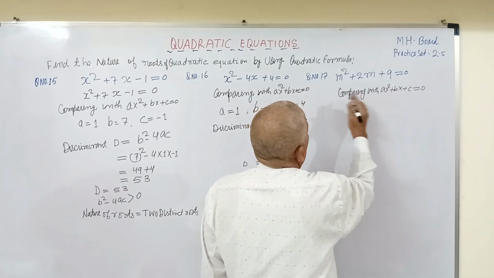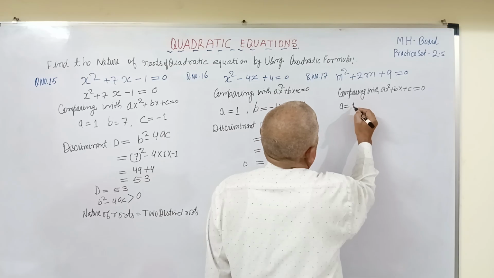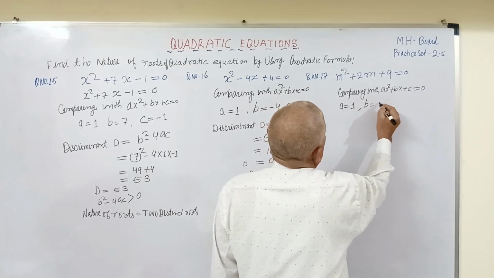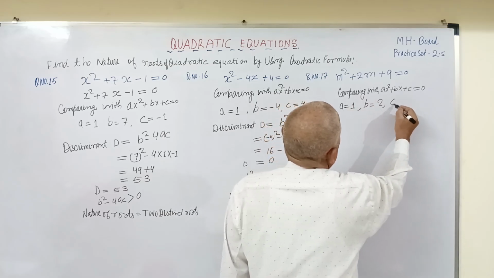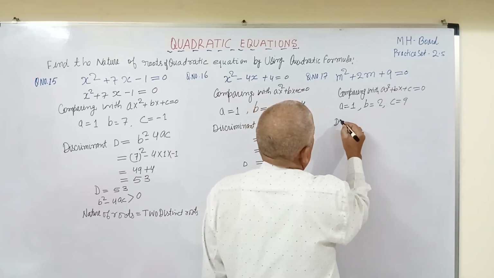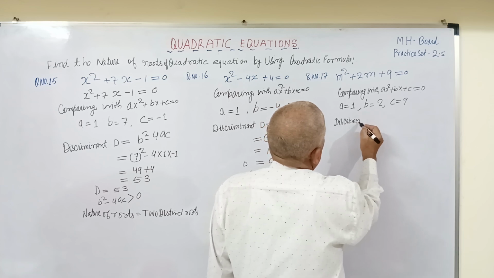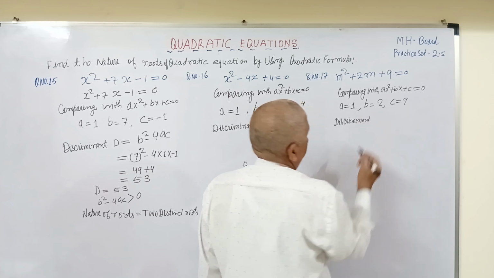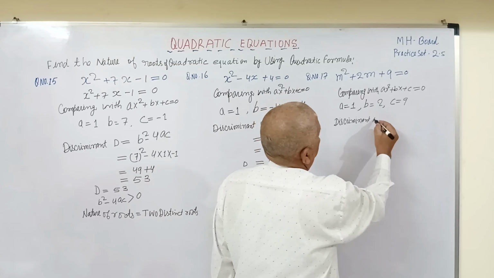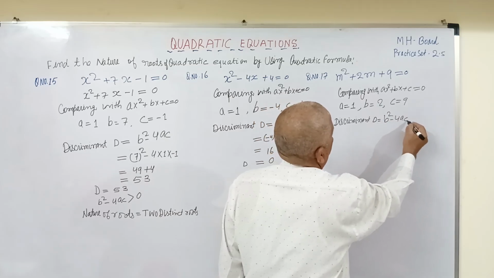So here a equals to 1, b equals to 2 and c equals to 9. Discriminant D equals to b square minus 4ac.